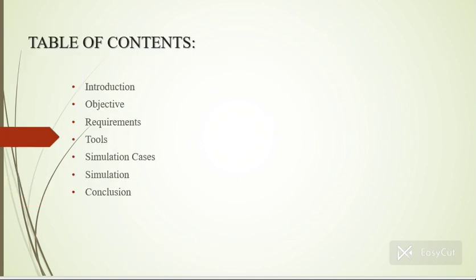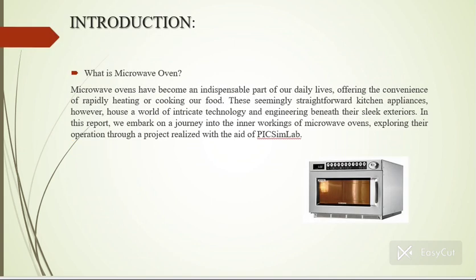So we are going to discuss the microwave oven and its objectives, requirements, tools, simulation cases, and conclusion. Coming to the introduction, microwave ovens have become an indissoluble part of our daily lives, offering the convenience of rapidly heating or cooking our food. These seemingly straightforward kitchen appliances, however, house a world of innovative technology and engineering beneath their sleek exteriors.